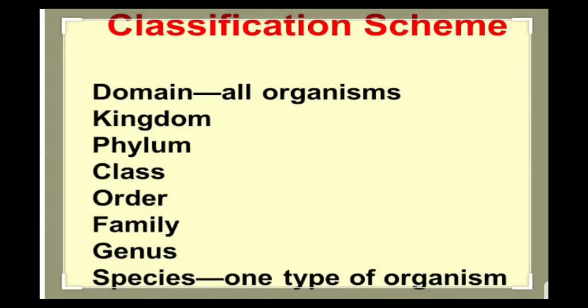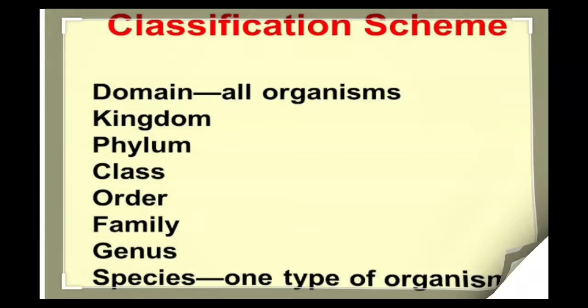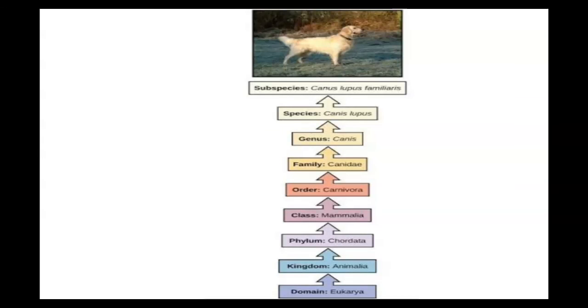Classification scheme. The classification hierarchy always starts with the domain, wherein all organisms are present. Then there is a kingdom. It can be kingdom Animalia or kingdom Plantae. Then further it is divided as phylum, class, order, family, genus and species, wherein one type of organism is present.